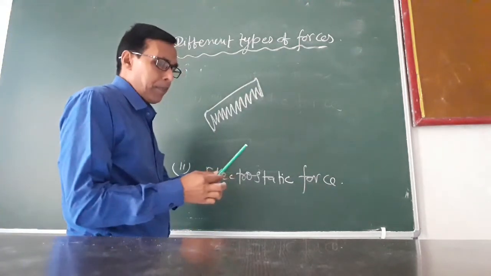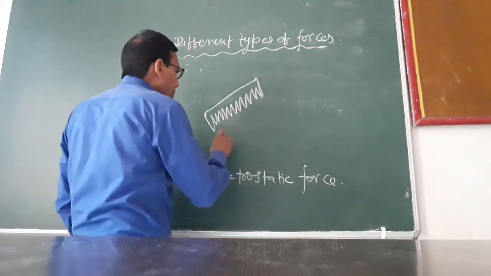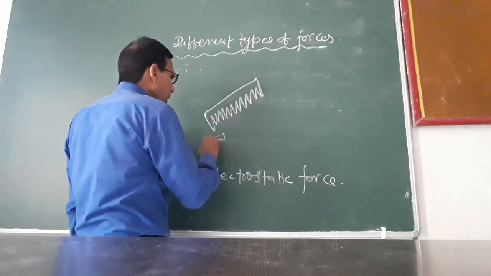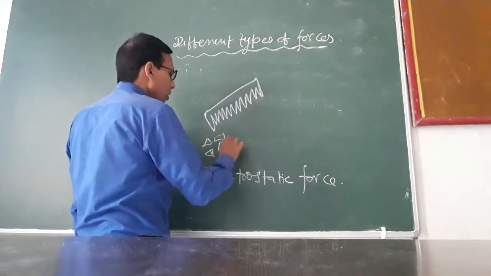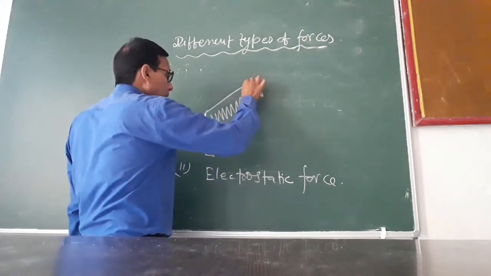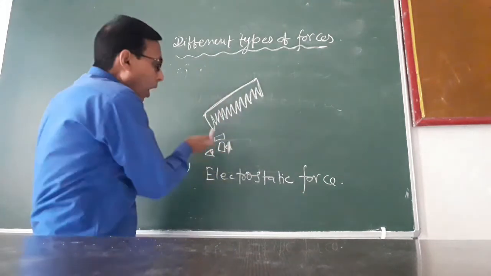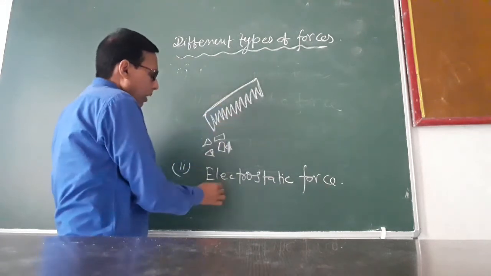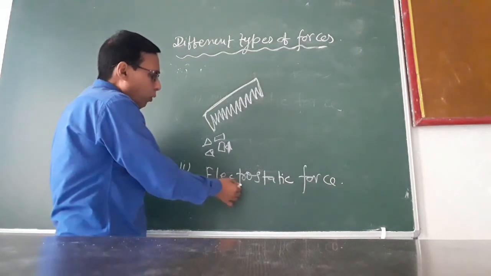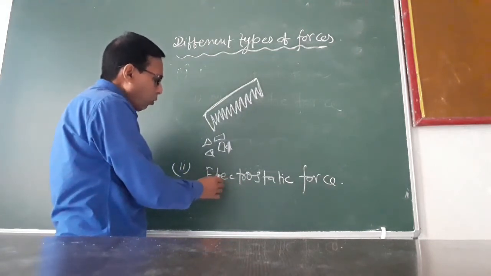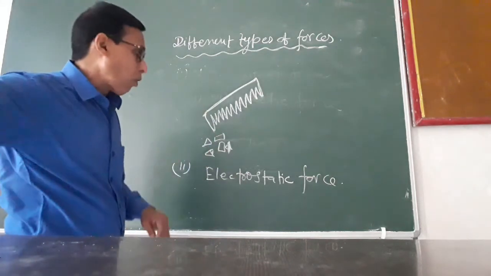When it is taken towards these bits of paper, this charged plastic comb attracts these bits of paper from a distance without any contact. So here electrostatic force is an example of non-contact force. What is electrostatic force? It is a force exerted by a charged body over an uncharged or charged body.